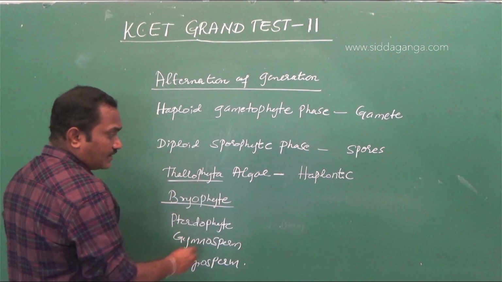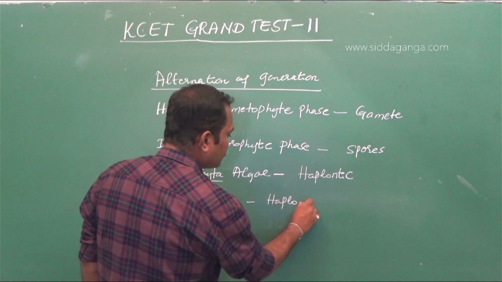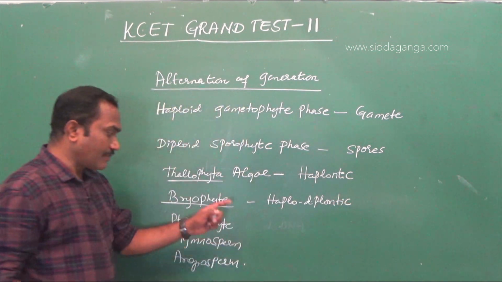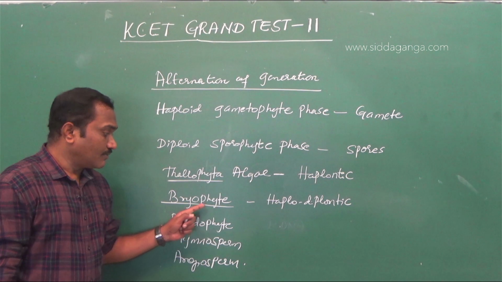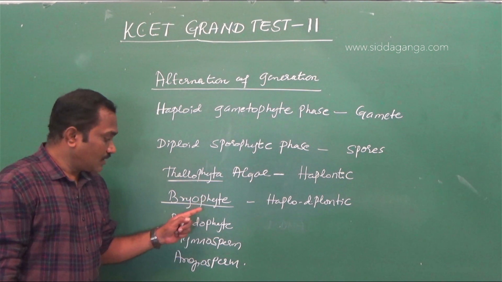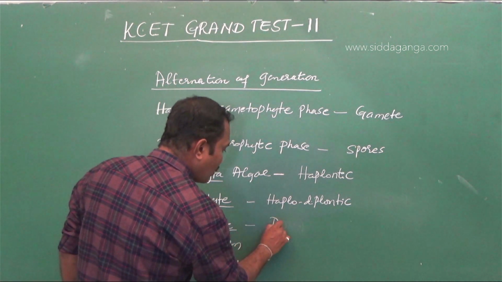Haplontic. Gametophyte is dominant and the sporophytic phase is represented by the single-cell zygote there. And then bryophytes exhibit haplodiplontic, where the gametophyte is dominant, independent and photosynthetic, whereas the sporophyte is dependent and non-photosynthetic. Okay, next pteridophytes. In pteridophytes, you can say diplohaplontic.